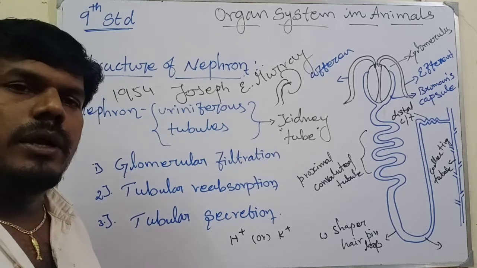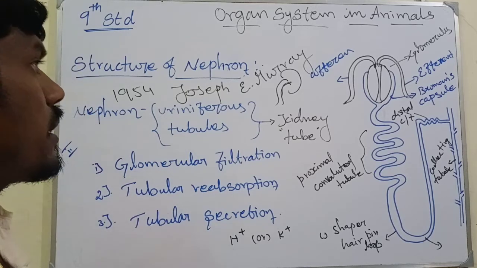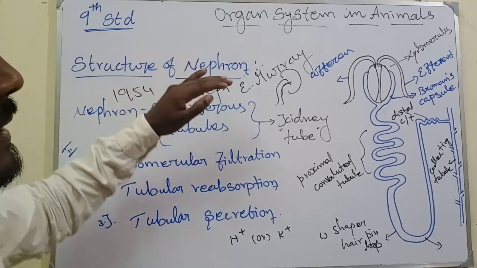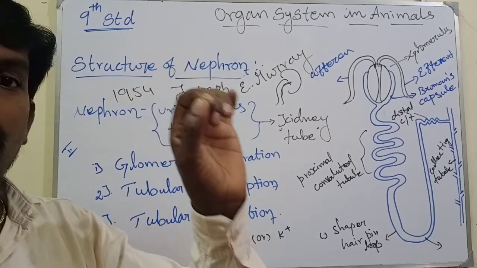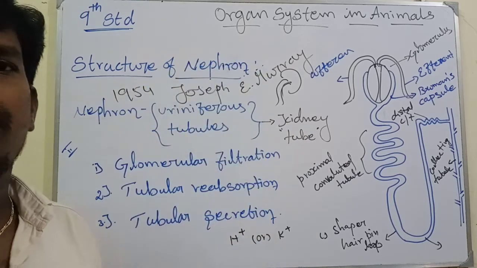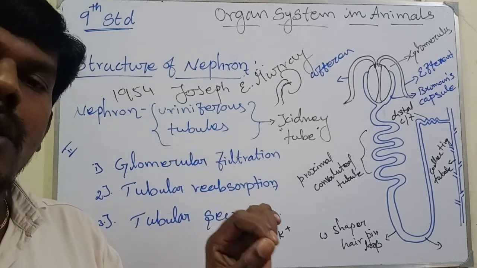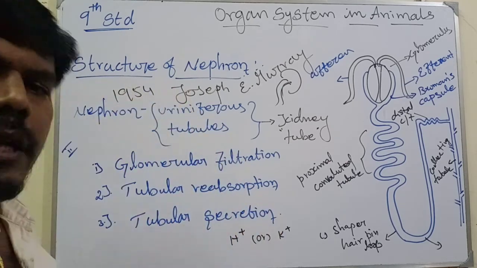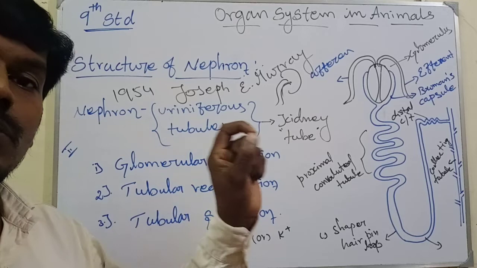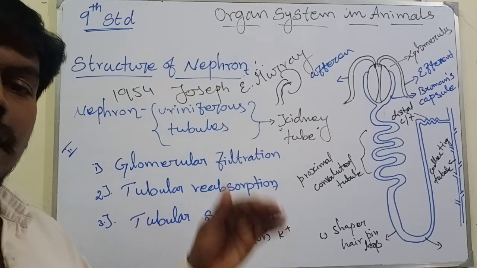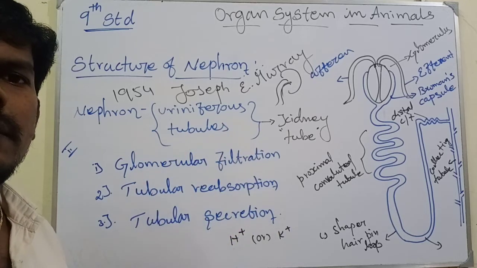Okay, in today's session let us quickly revise the structure of the nephron. The nephron is the structural and functional unit of the kidney. Each kidney consists of more than a million nephrons. Each nephron is then divided into two regions.